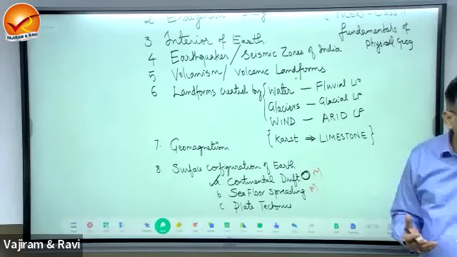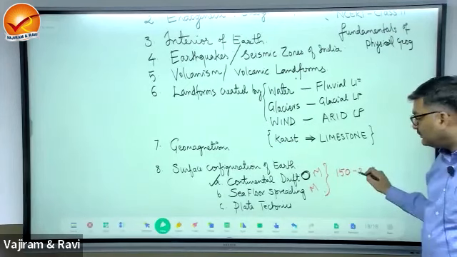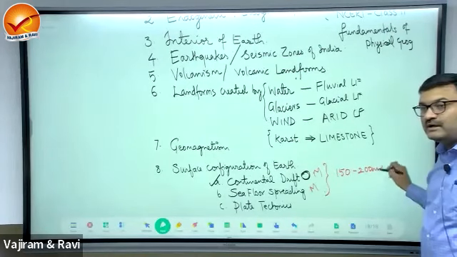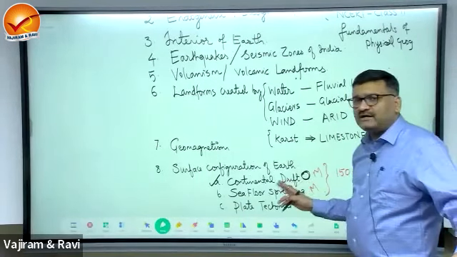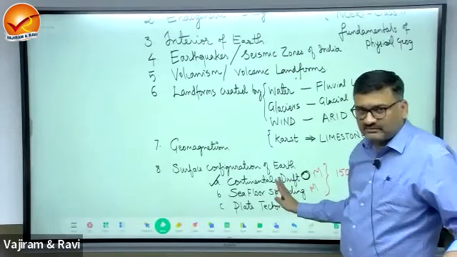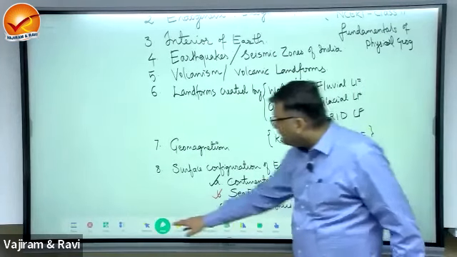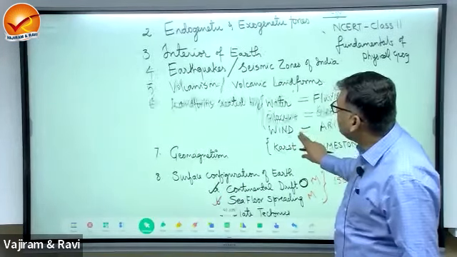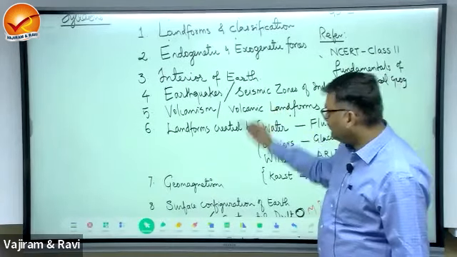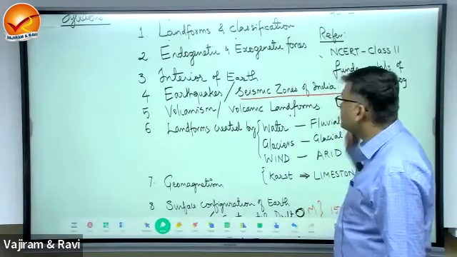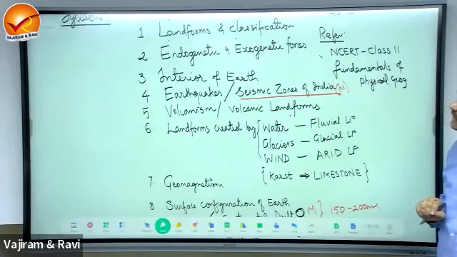When I say mains, means you should have a write-up of 150 to 200 words for these. You should have a structure of answer ready for these two topics, and these are repeated questions in mains exam, short notes. Continental drift and sea floor spreading. Then in the mains exam, there is also this part of seismic zones of India. This can be there in mains.